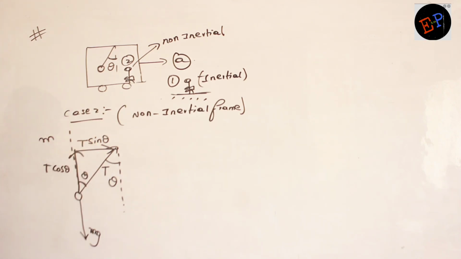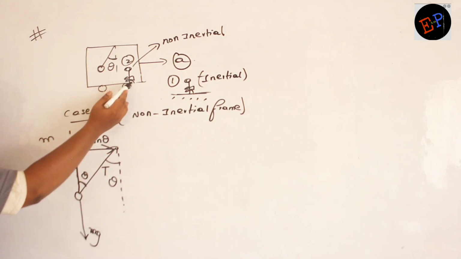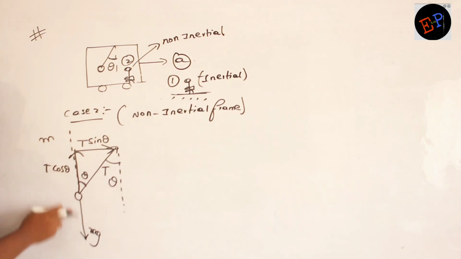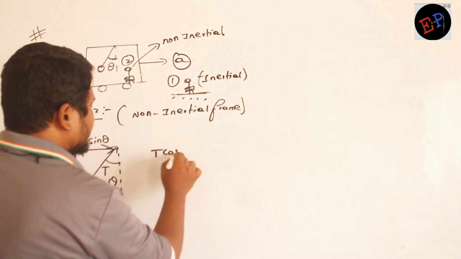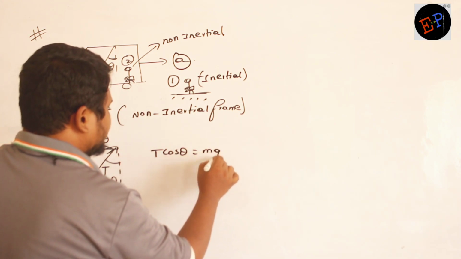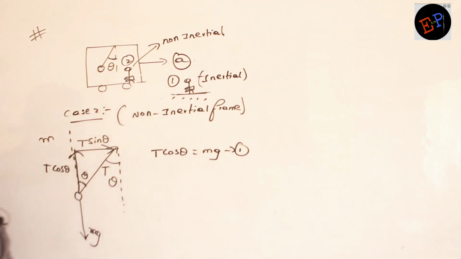One thing which I can say is, for this observer also, he observes that T cos theta and mg are balanced with each other. Isn't it visible to him as well? He observes that T cos theta and mg are balancing with each other. So I will write T cos theta is equal to mg. This is my equation number 1.